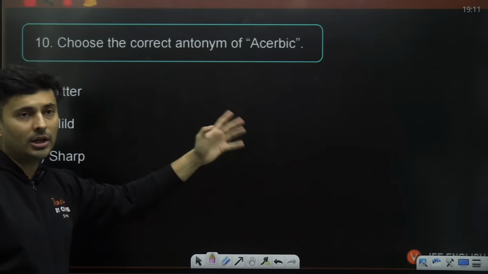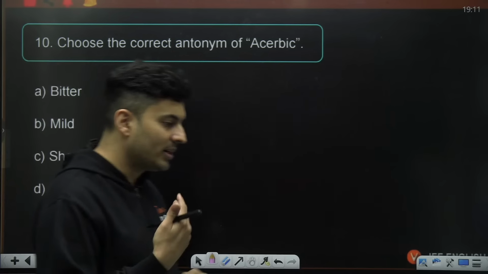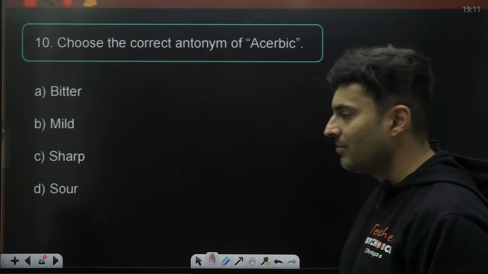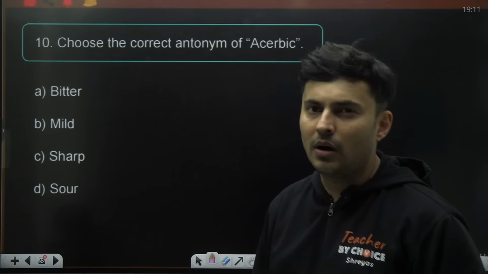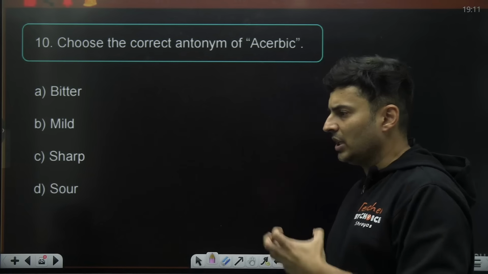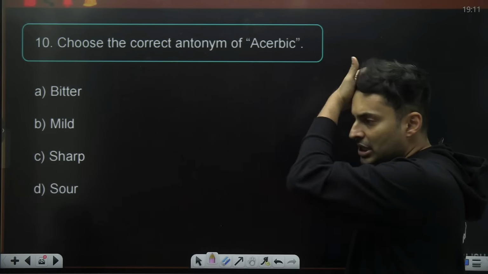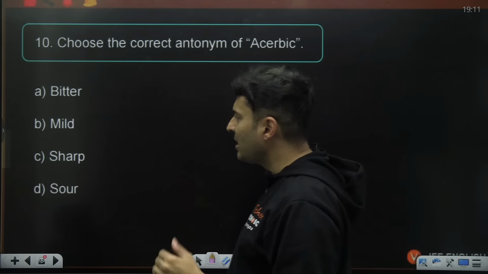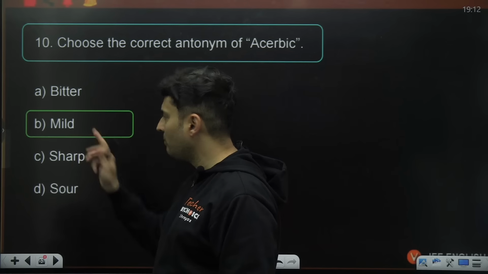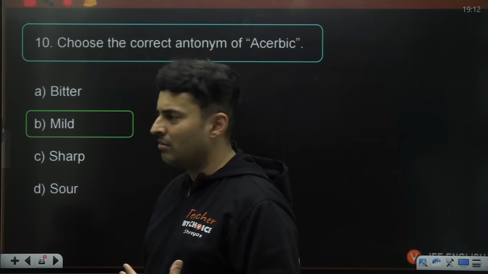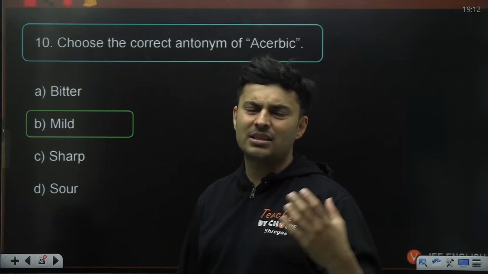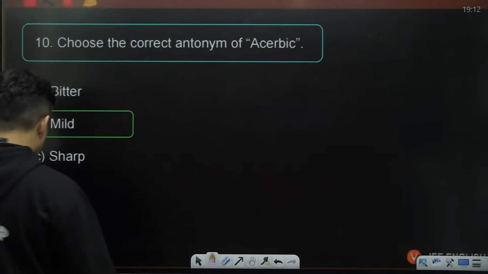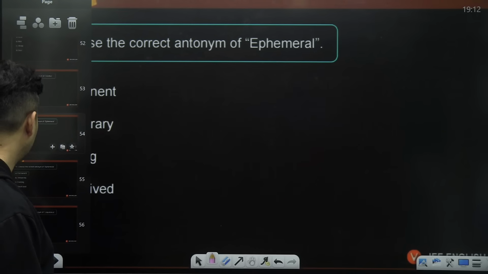Choose the correct antonym, meaning opposite word. So first think what that means and then think of the opposite word. Acerbic. Acerbic means it is very strong, it is very pungent kind of thing, like you are feeling it very strongly. So the opposite will be very mild, I believe. Yes, it should be mild. It's not very strong, it's very soft, it is very mild, it is very pale. So mild will be the opposite of that. Very good. Moving on to the next one.